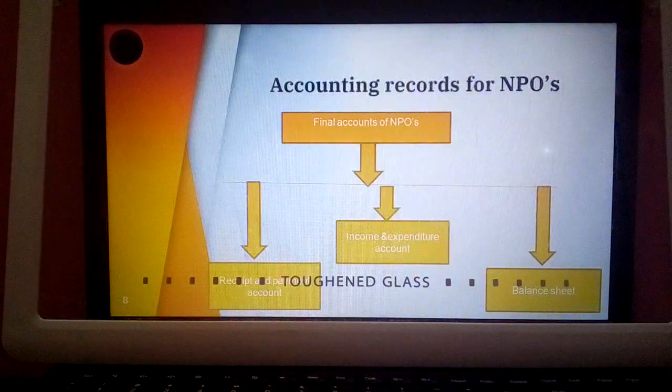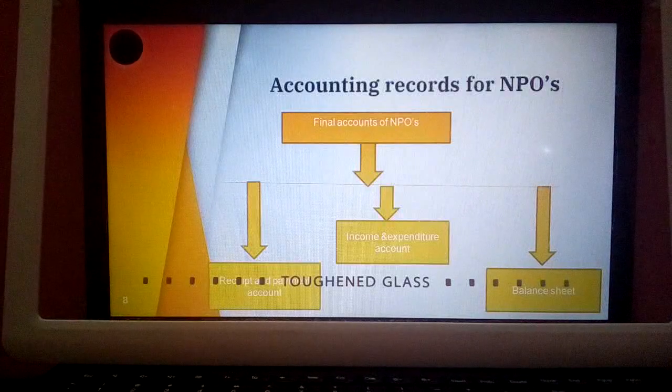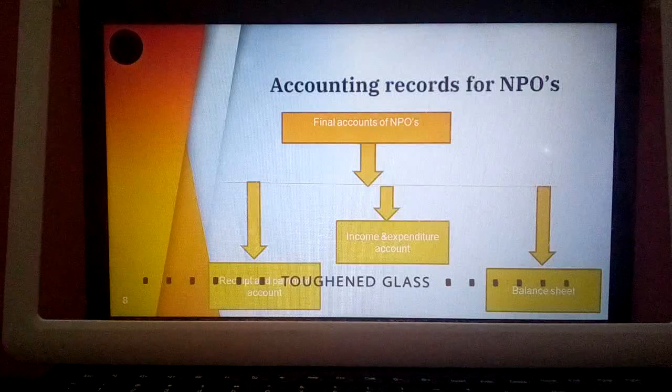So the receipt and payment account is a summary of cash and bank transactions. It helps in preparing the income and expenditure account as well as the balance sheet. The income and expenditure account is prepared with the help of this receipt and payment account, and it is similar to a P&L account, though it will not be called a P&L account because that is maintained by profit making organizations, whereas the income and expenditure account is maintained by NPOs. Then the balance sheet, as you all know, is the record of assets and liabilities at the end of the year.